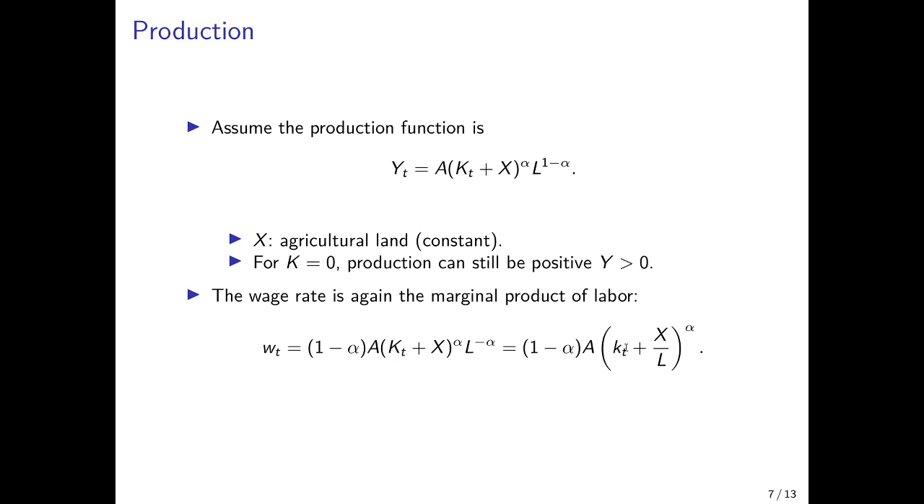So we have then capital per worker on the right hand side, the first term in parentheses, and land per worker as the second term here in parentheses. And capital per worker is lowercase k as before in the baseline version of the overlapping generations model.